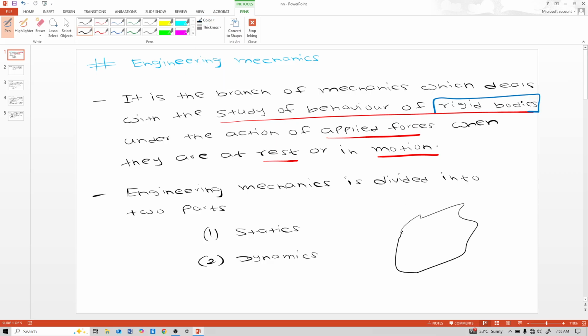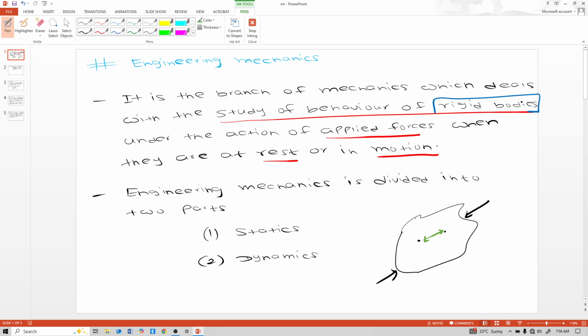If we apply forces like that here, the distance between these two particles does not change. This will be as it is. So this is the meaning of the word rigid body.